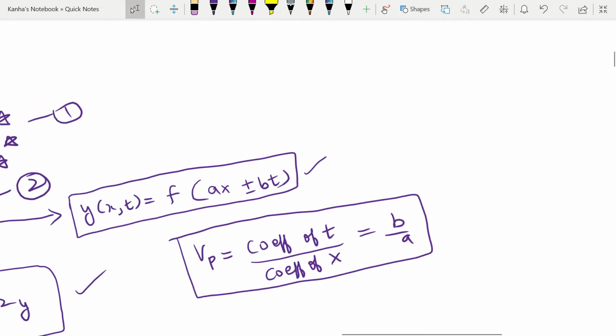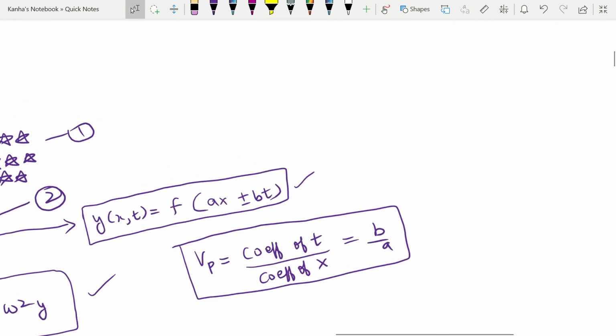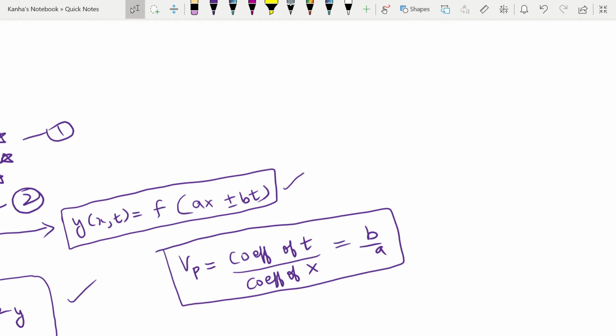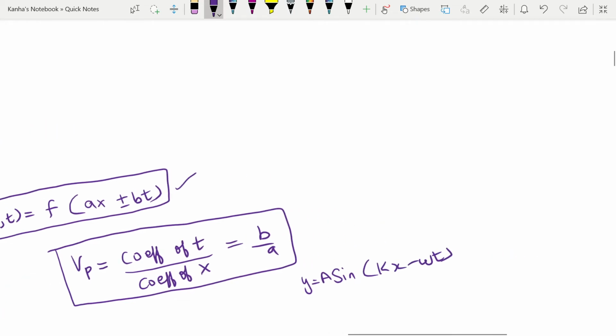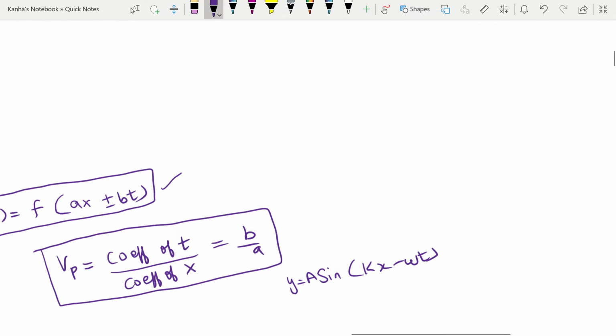So if you consider the case, let's say I wrote y is equal to a sine of kx minus omega t. This was my trial function for the wave. Here, what is the coefficient of x? It is k. What is the coefficient of t? It is omega.